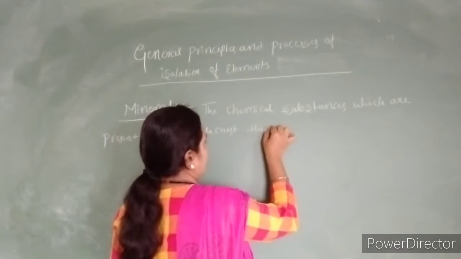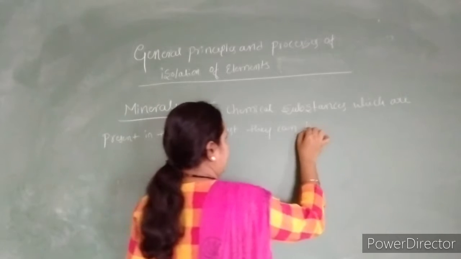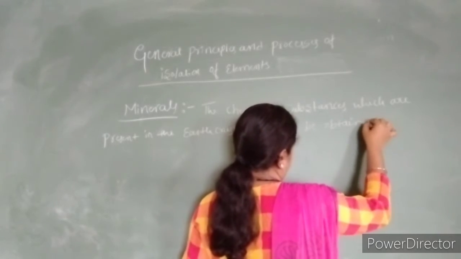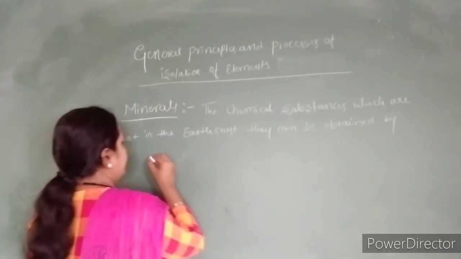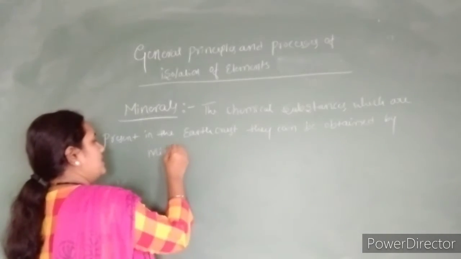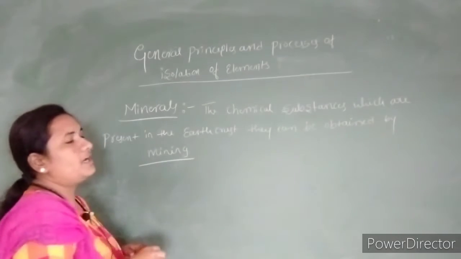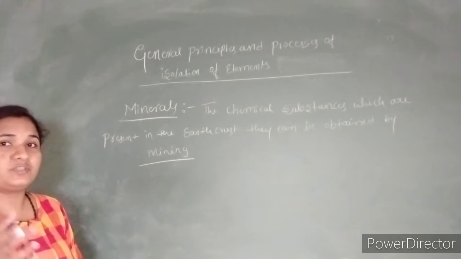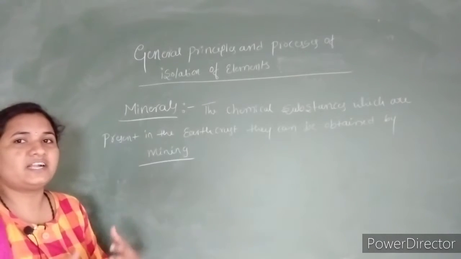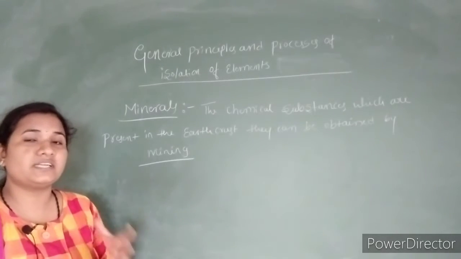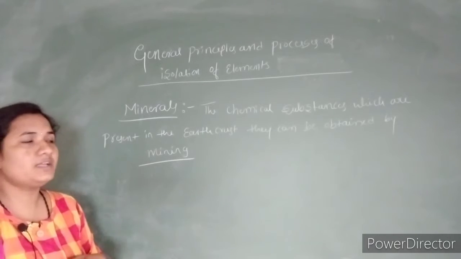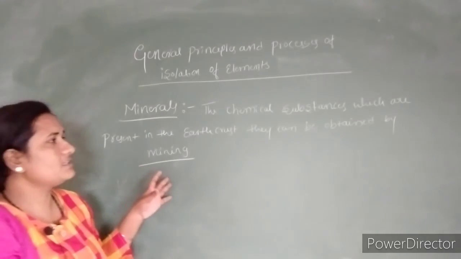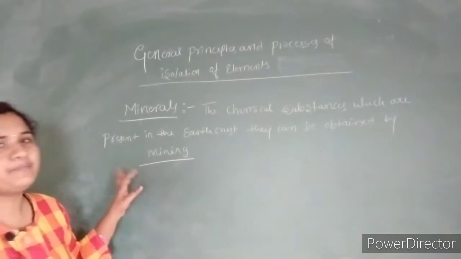They can be obtained by mining. By the mining process we get the chemical substances, and in those chemical substances our desired metals are present. That is nothing but the ore.